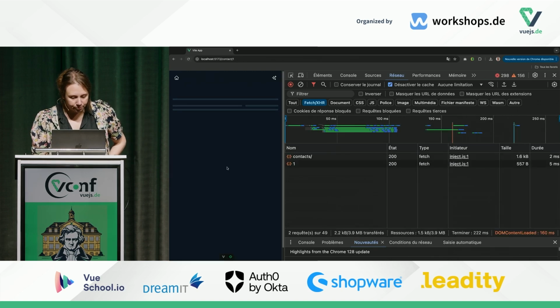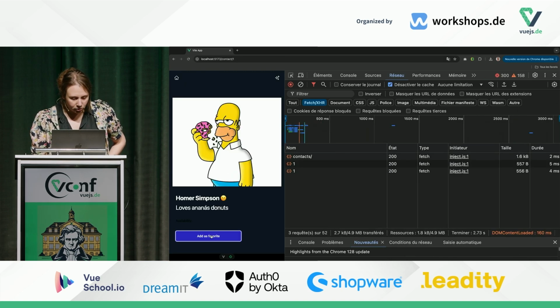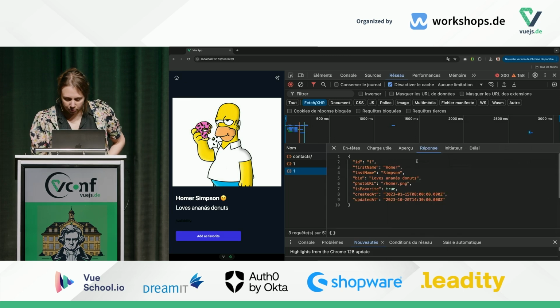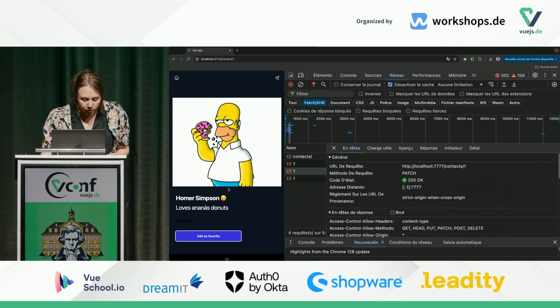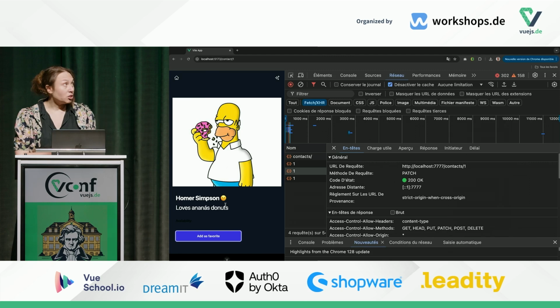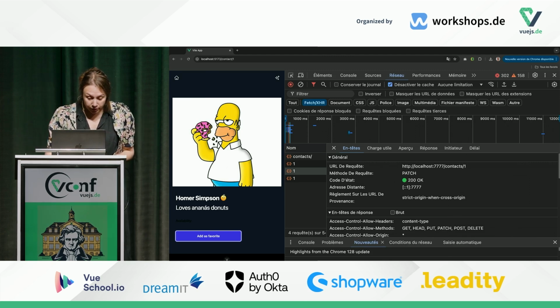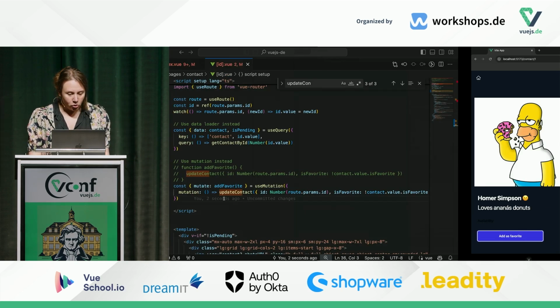Maybe reload. OK, so apparently the call is made. But as you can see, the result is not visible because it hasn't changed, because we are actually not refreshing the data after the mutation, which is displayed in the component. So we will add that.